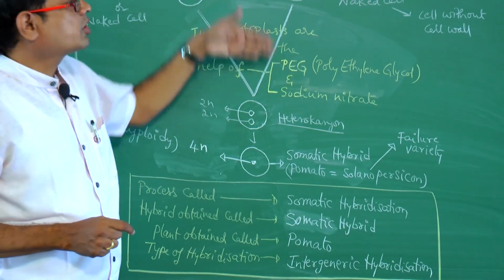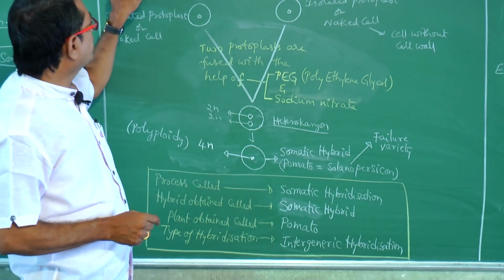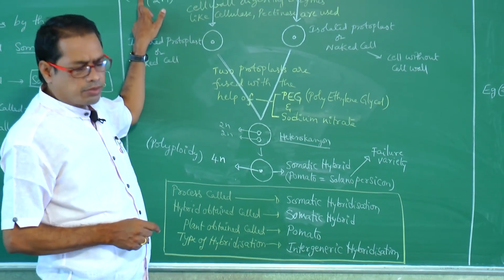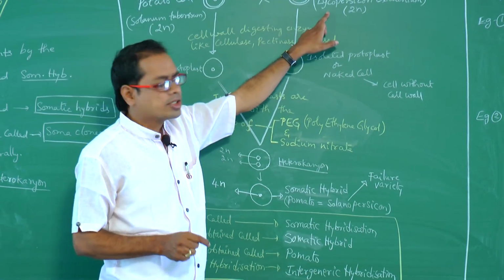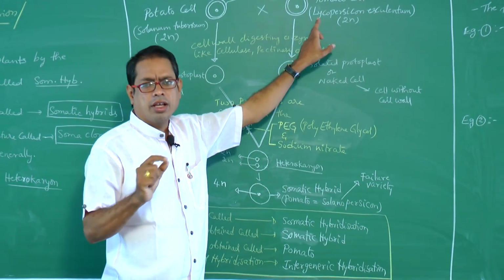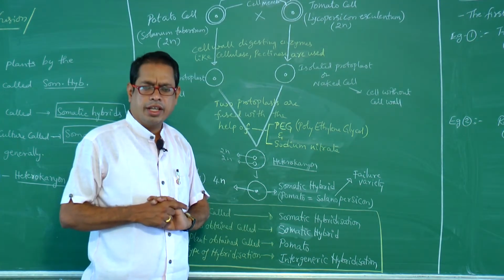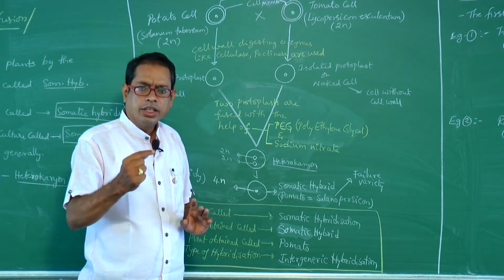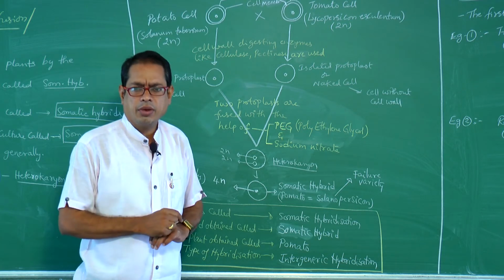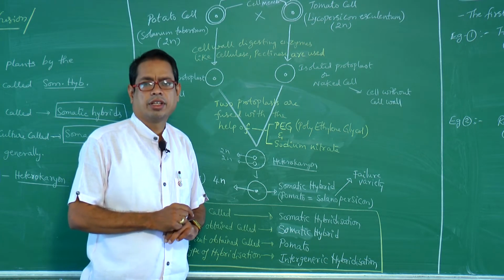What type of crossing is it? Here the genus name is Solanum. Here the genus name is Lycopersicum. As the genera are different, what type of hybridization is it? Intergeneric. Inter means different.